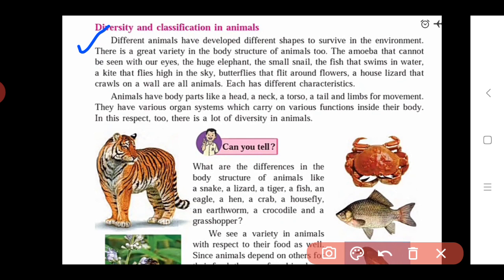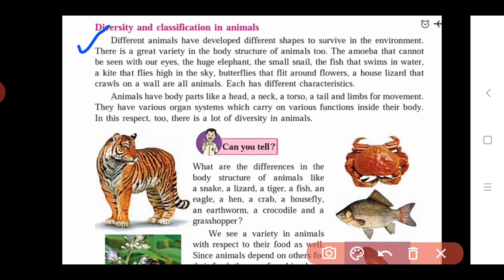Different animals have developed different shapes to survive in the environment. Like plants, animals have also developed in their size and shape. They are found in various types of shapes, and they survive in the environment depending upon their shapes.